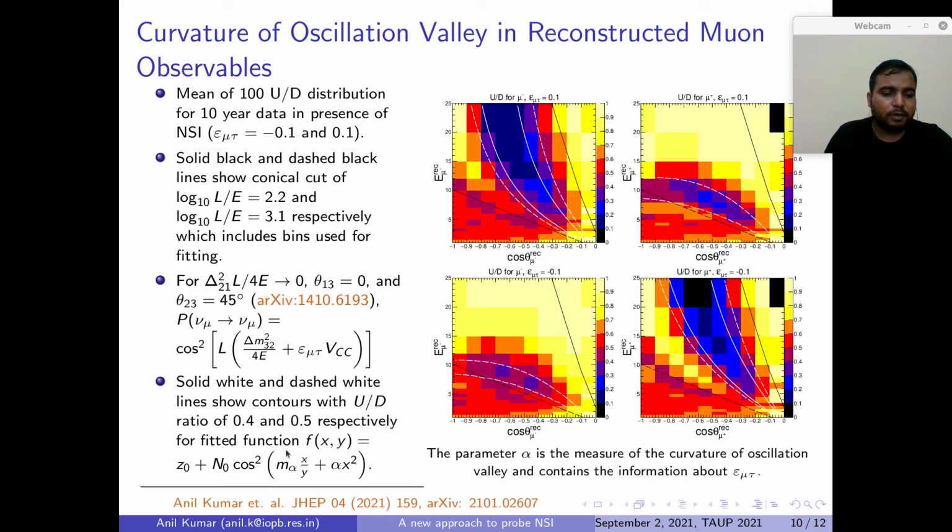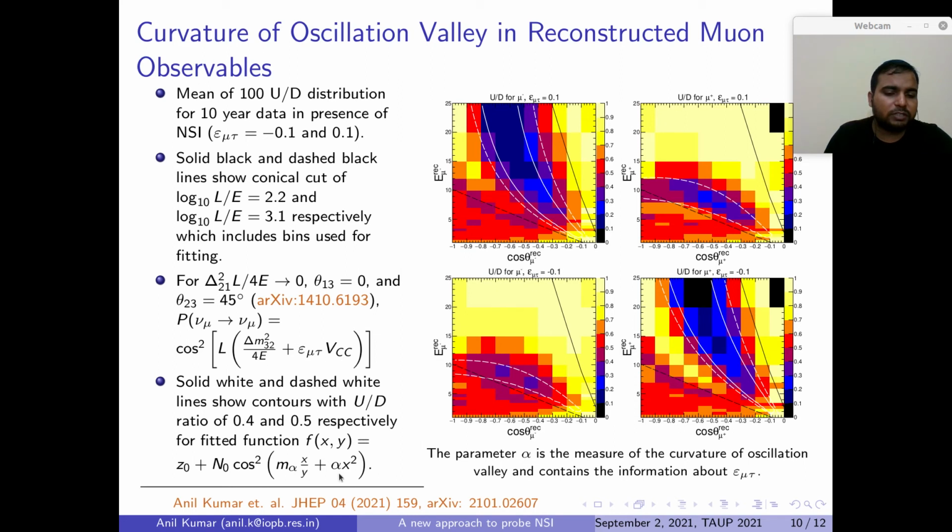So here we propose a two-dimensional function of x and y, where we introduce parameters z0 and n0, which are related to theta 23, and then m alpha and alpha, which are inspired by these two terms. L into delta m square by 4E represents the first term. This m alpha is related to the delta m square 32 value, and epsilon mu tau is related to this alpha. We have taken x square because there are two dependencies of L, one outside in this L and one inside the V CC.